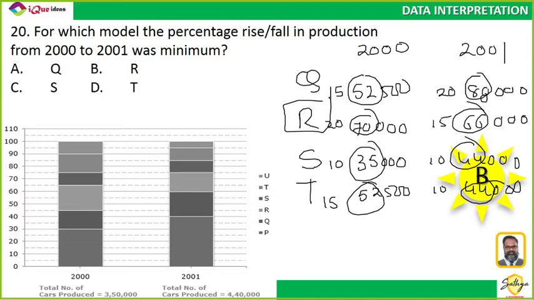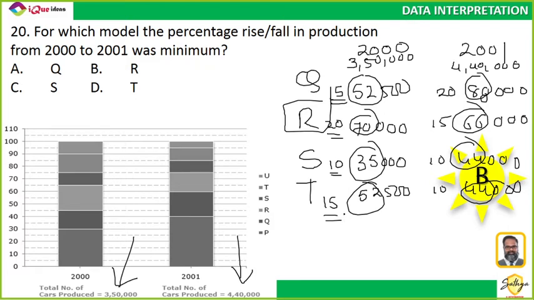How did I get the values? See, do you understand that for 2000 the total value is given at the bottom? Look at the bottom of the graph. The value of 100% is given. So in 2000 the total was 3,50,000, and in 2001 the total value was 4,40,000. Now do you understand where we got these values? It is by looking at the graph.